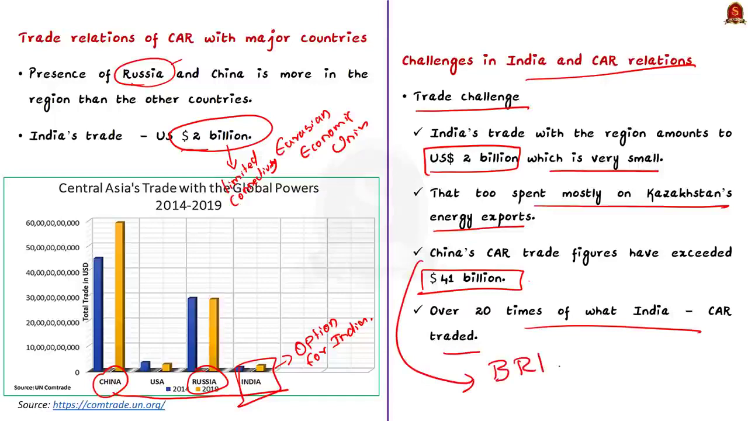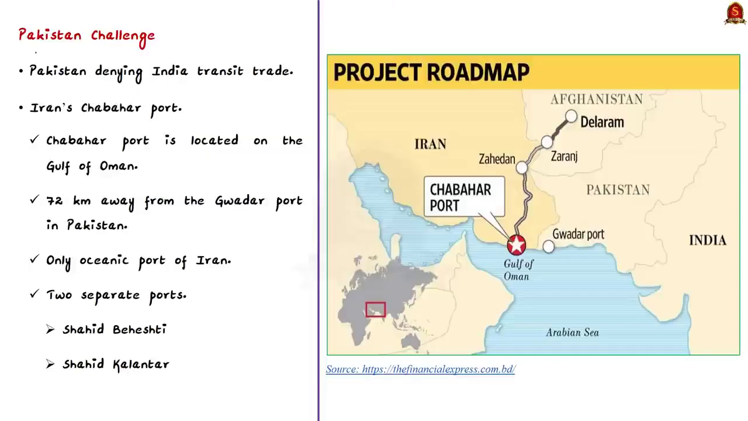Now moving on to the second challenge. This is in regards to Pakistan. Actually, Pakistan is denying India's transit trade. So, India's other option is to establish a route through Iran's Chabahar port. See, Chabahar port is located on the Gulf of Oman, which is just 75 kilometers away from the Gwadar port in Pakistan, which has been developed by China.